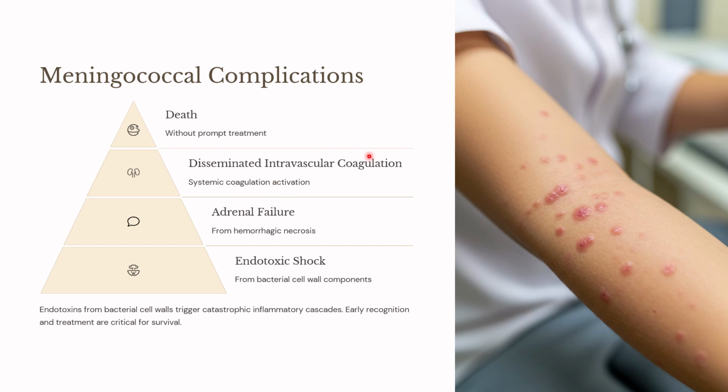How will the Neisseria meningitidis that is causing Waterhouse-Friderichsen syndrome present? Do they present with any skin rash? Yes, of course they do. They will be presenting with a skin rash. So when you have a low BP with this kind of skin infection, you should immediately think that it is due to Neisseria meningitidis. Without treatment, they will proceed to death.